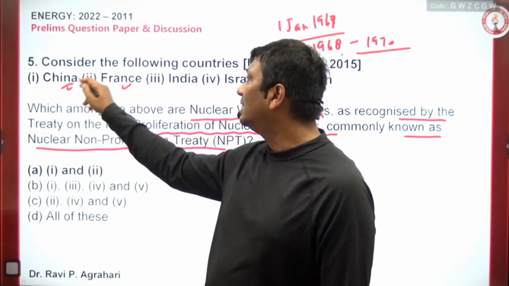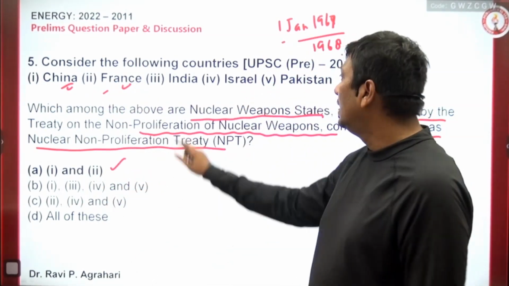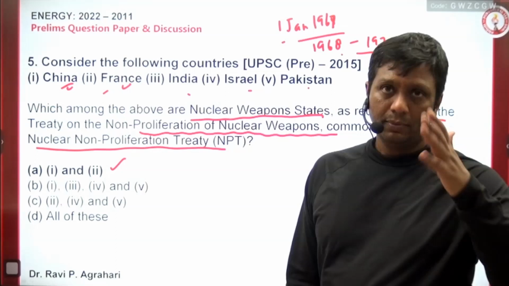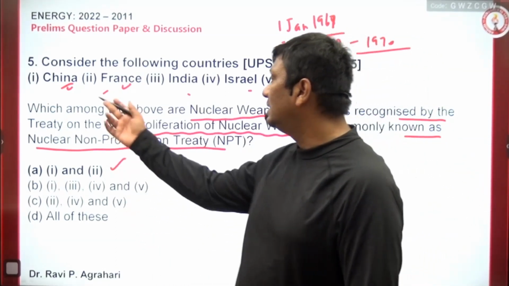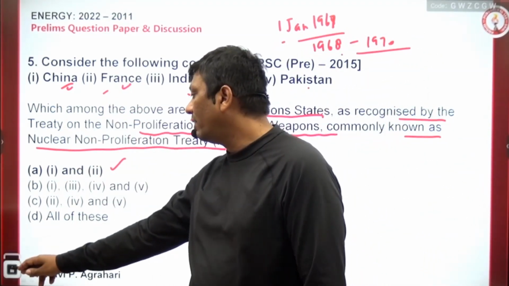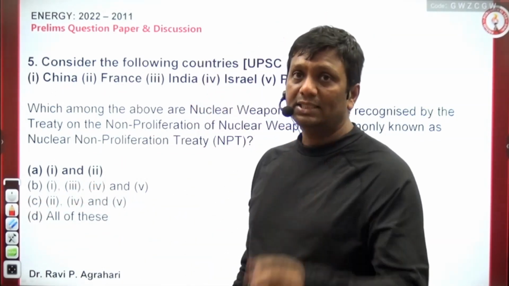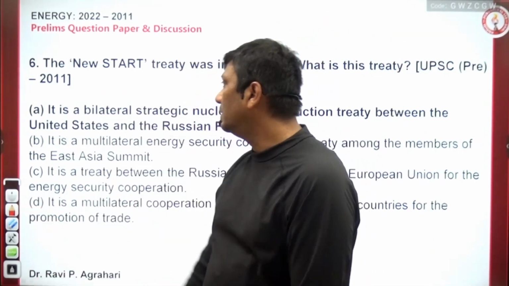So China and France have a right. So your statements 1 and 2 are right. India, Israel, Pakistan are not covered under this. So this is the reason the first and second statements are absolutely right. And this entire discussion I have done in the chapter, guys.